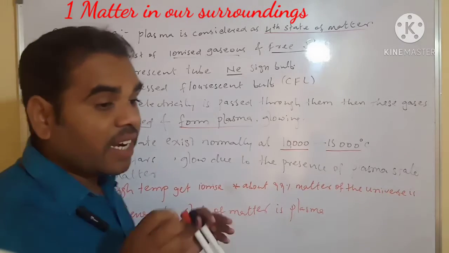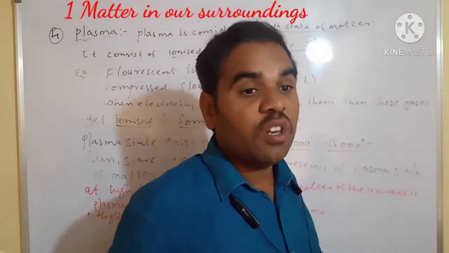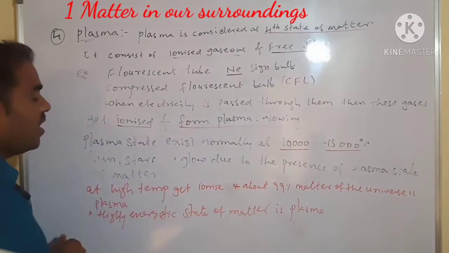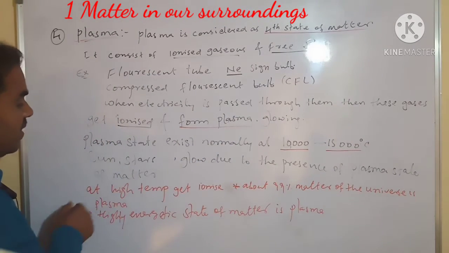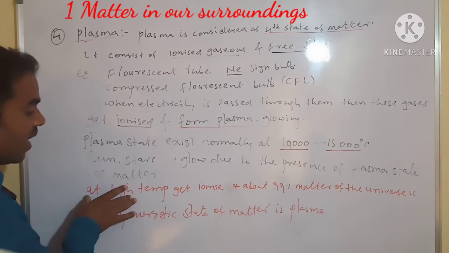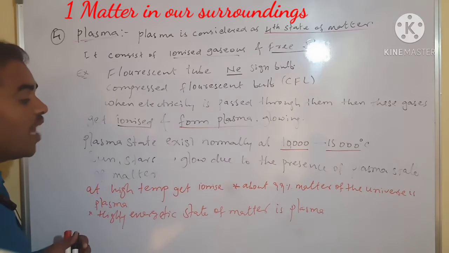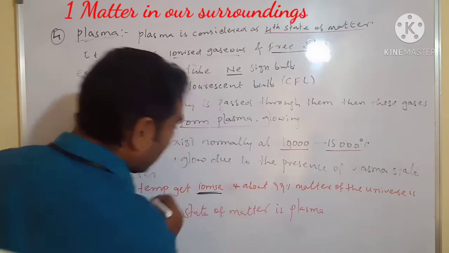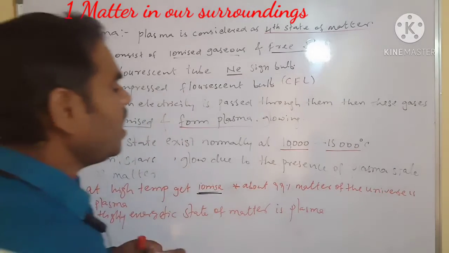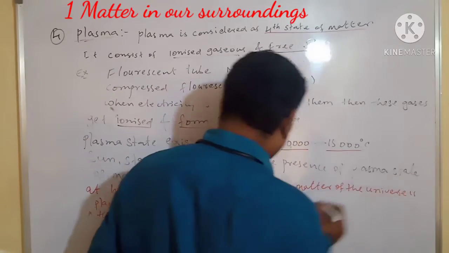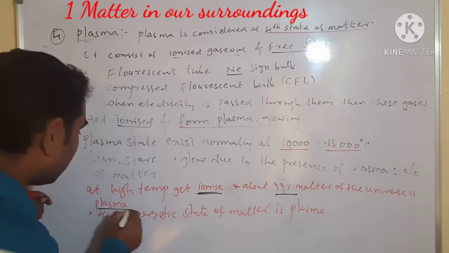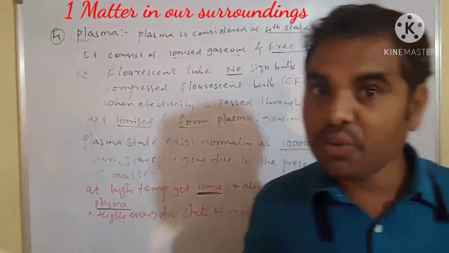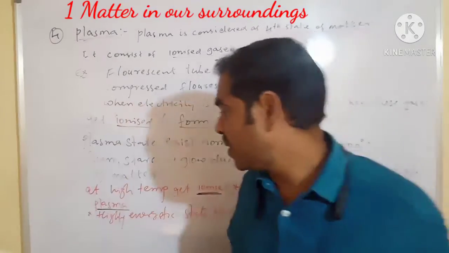That's why the sun and stars glow. At high temperature they get ionized. About 99% of matter in the universe is plasma.